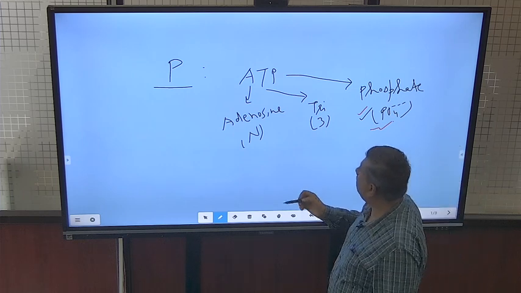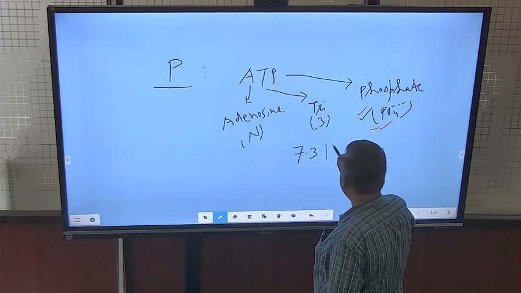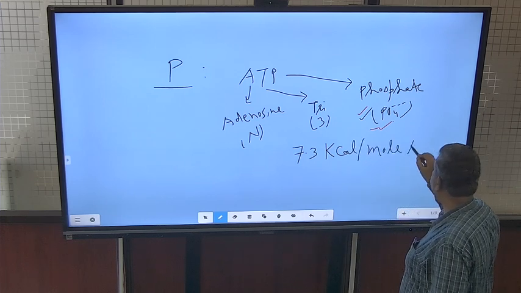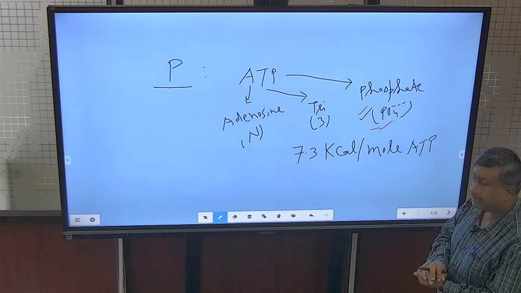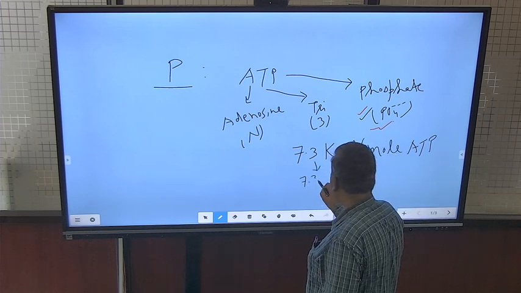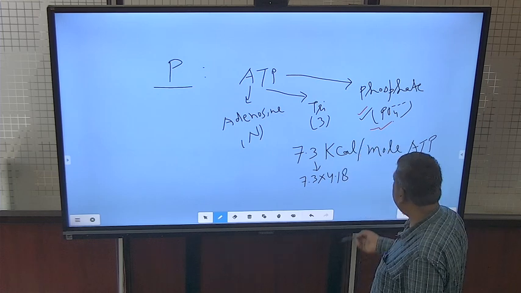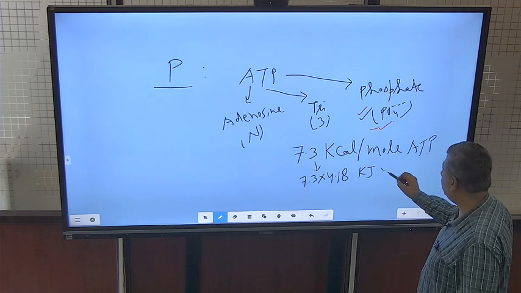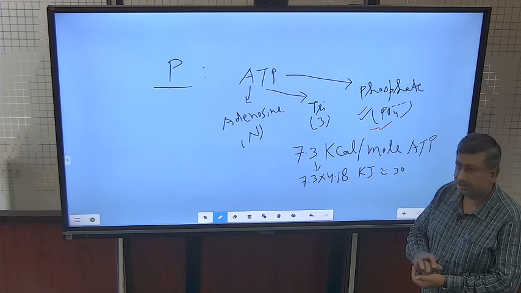And how much energy is released? Energy released is 7.3 kilocalorie per mole of ATP. So, if 1 mole of ATP is there, then it gives 7.3 kilocalorie energy, and it can be converted into joule. If it is multiplied by 4.8, then it is converted into kilojoule. So, it is approximately 30 or 31 kilojoule. So, this is the energy.